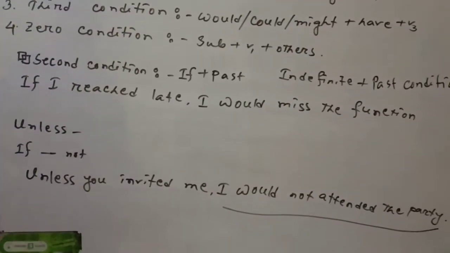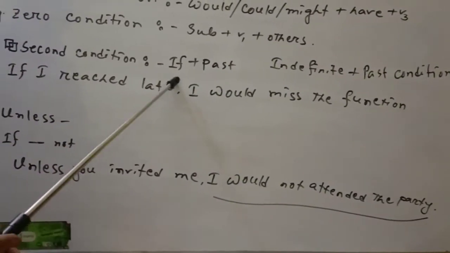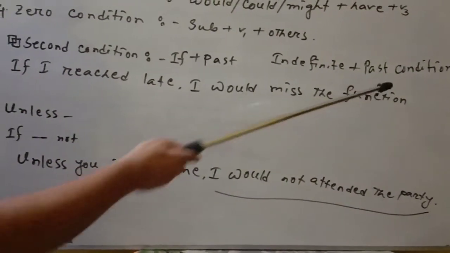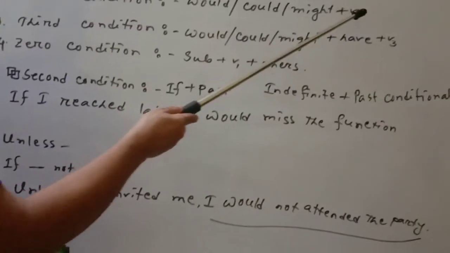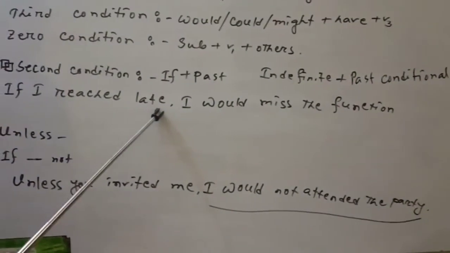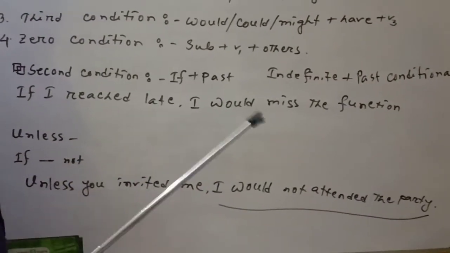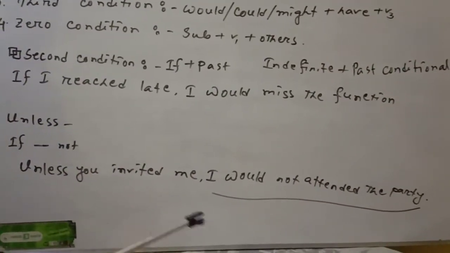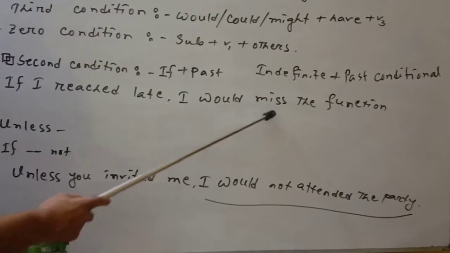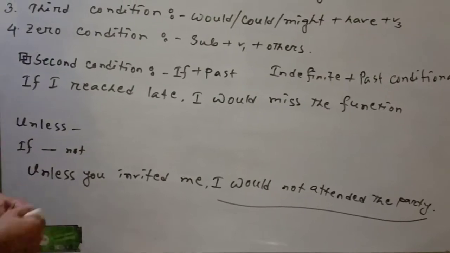Okay, dear students, the next point is the second condition. The second condition contains if plus past indefinite and past conditional. Past conditional means you have to use would, might plus the base form of the verb. If I reach late, I would miss the function, I would miss the audience, or I would miss other things. You can use the other part of the sentence with would plus the base form of the verb plus a meaningful part.